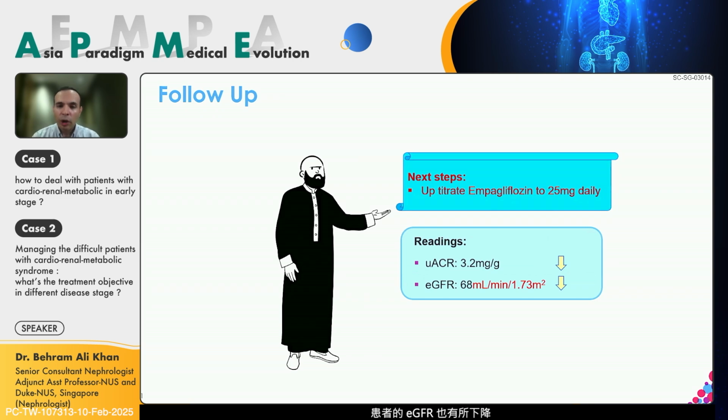The GFR also dropped, and in this case, the patient was counseled that this initial decline in GFR may make the blood test look bad, but overall, the rate of progression of chronic kidney disease would be much lower over the next several years. There would be a cardiovascular risk reduction, all-cause hospitalization reduction, all-cause mortality reduction. And when we explain this to patients, usually we're able to see that these cases are basically able to be managed, and the patients would agree to being on these medications.